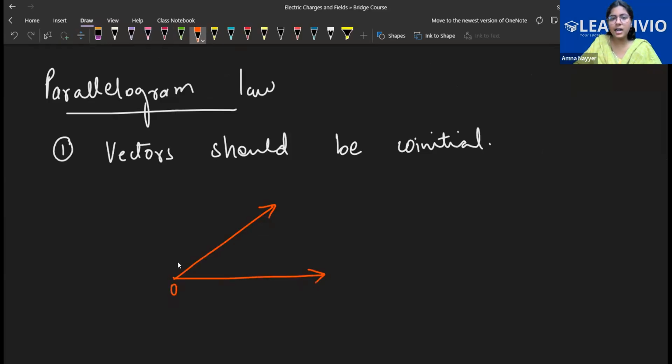If they have the same starting point, these vectors are coinitial vectors. So this was the first question. If two vectors are coinitial, the question said that one of the forces is 1 Newton, the second force is 2 Newton. If both are coinitial, which vector law is suitable? The answer was parallelogram law, because if two vectors are coinitial, then it satisfies the criteria of a parallelogram.